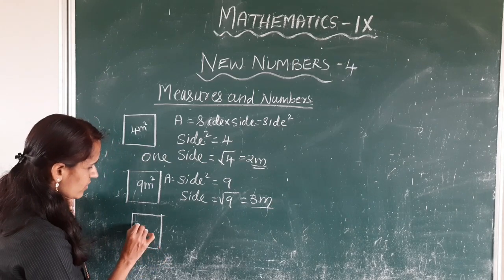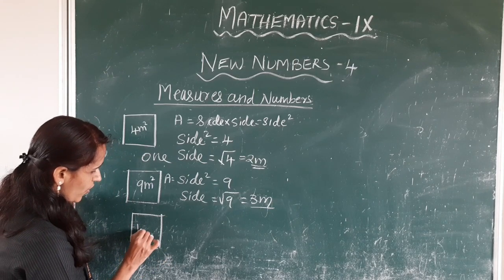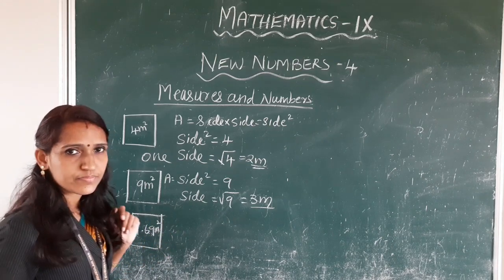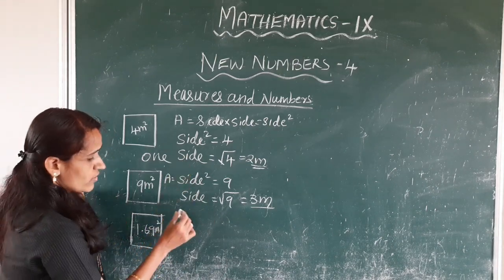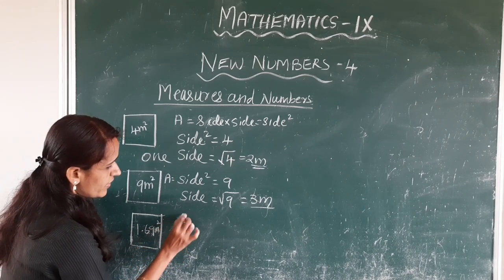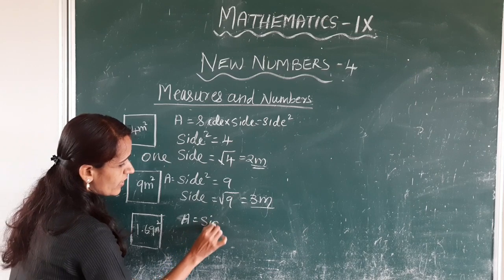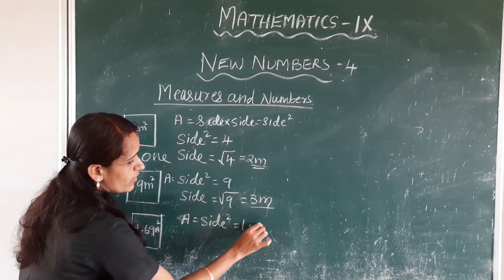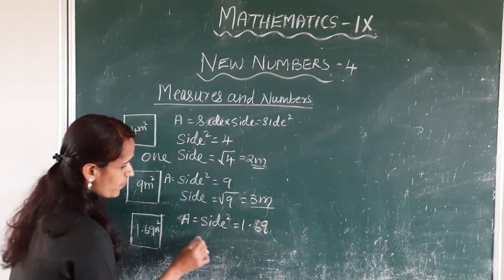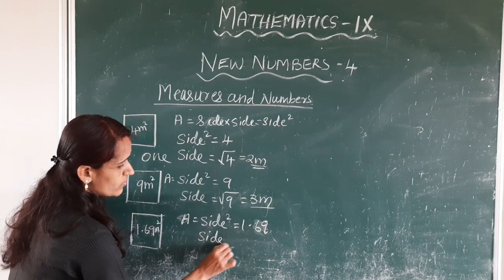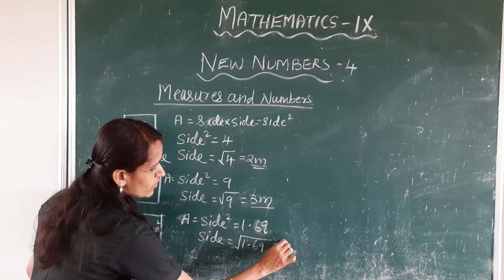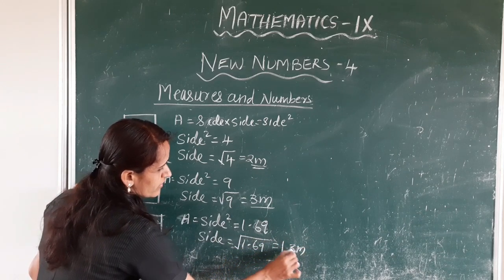Its area is 1.69 meter square. So one side of this square is, area is equal to side square is equal to 1.69, side is equal to root 1.69. This is equal to 1.3 meter.